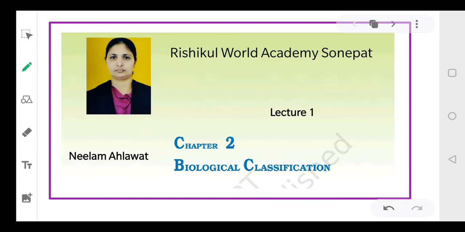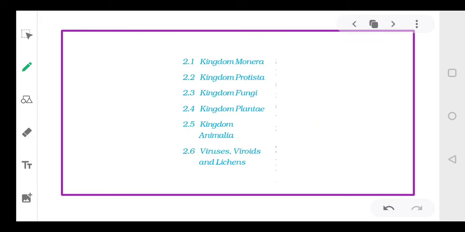So let's continue with the chapter, that is chapter number 2. Today we'll introduce this chapter, and the chapter is biological classification, right? In chapter 1 we talked about very simple concepts like what is classification, what is taxonomy, what are the taxonomical aids, what is the hierarchy of classification. In this chapter we'll go a little bit further and talk about biological classification.